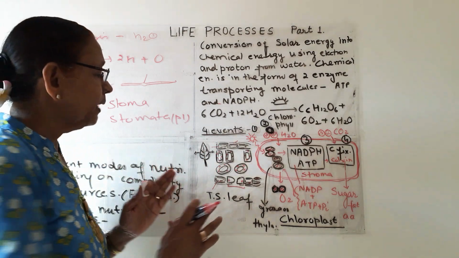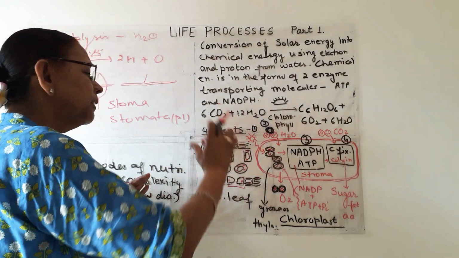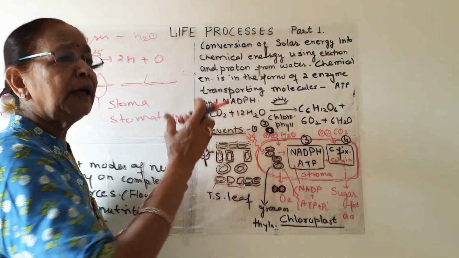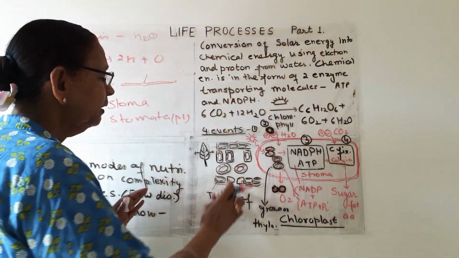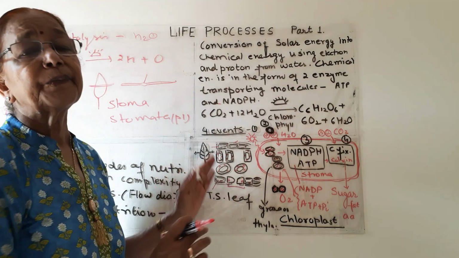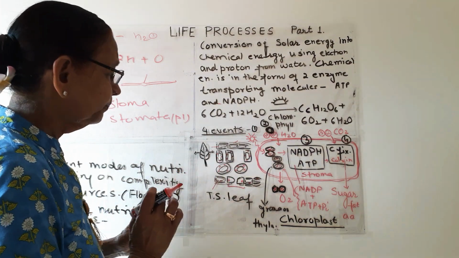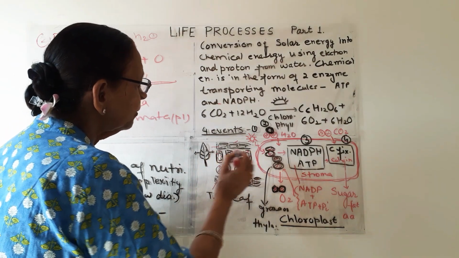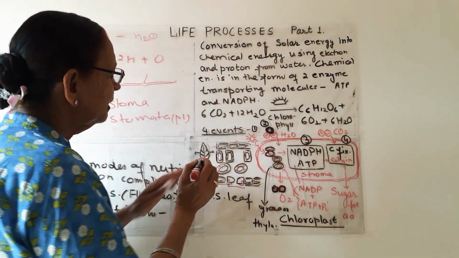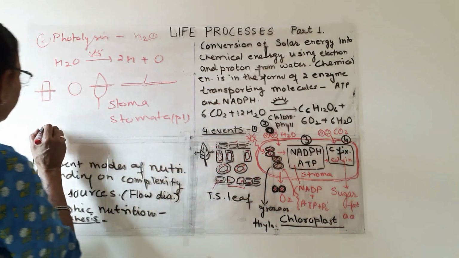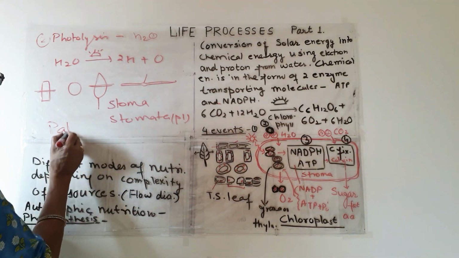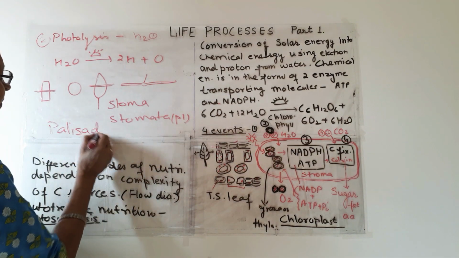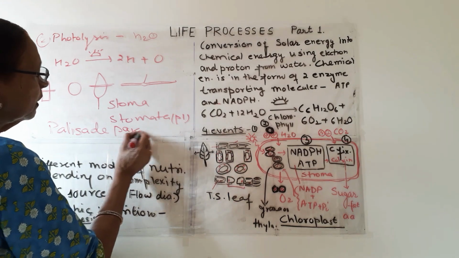Oxygen and carbon dioxide are exchanged between the inside of the plant body and the outside atmosphere through these pores known as stomata. Now, the other structure, these are rectangular, elongated cells. This is known as palisade parenchyma.